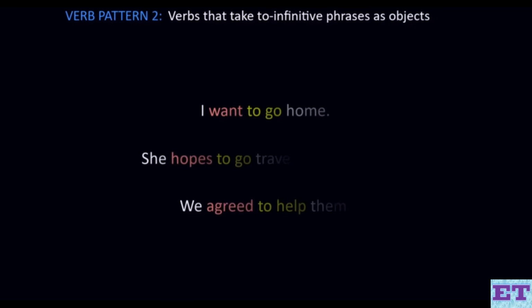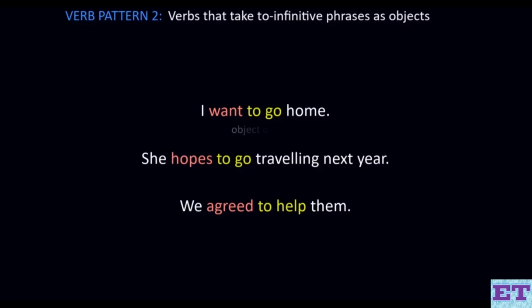Let's now look at verbs that are directly followed by to infinitive phrases as objects. Here are some example sentences. I want to go home. She hopes to go traveling next year. We agreed to help them. So the verbs want, hope, and agree are some of the verbs which can be followed by the to infinitive phrase as an object. So what I want is to go home, what she hopes is to go traveling next year, and what we agreed is to help them.